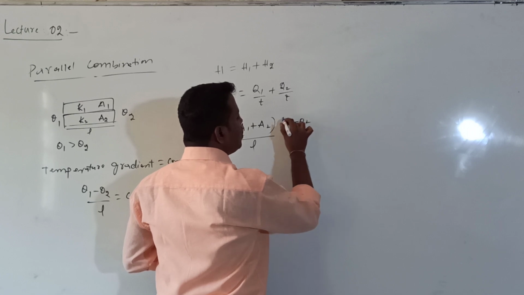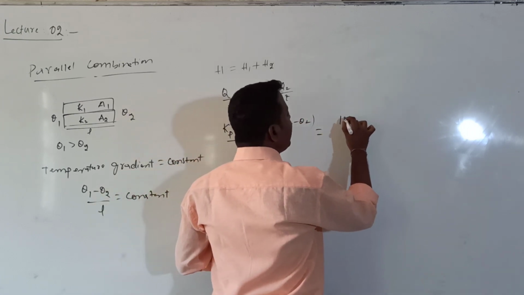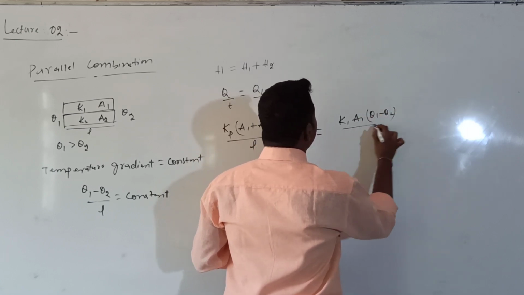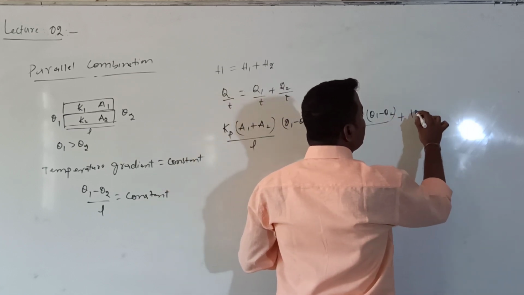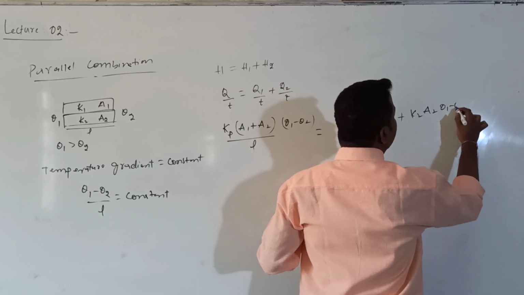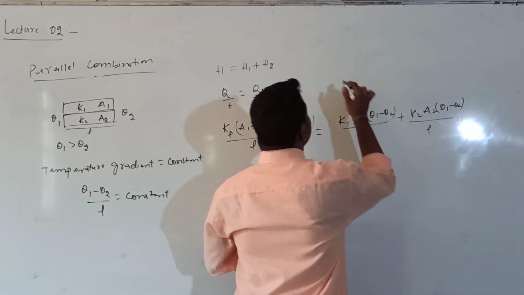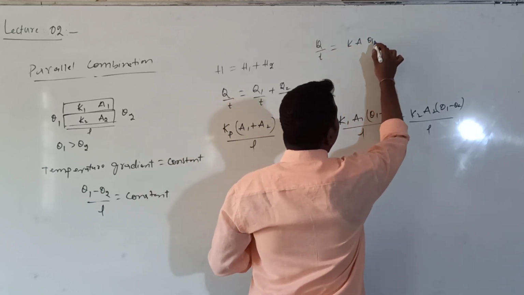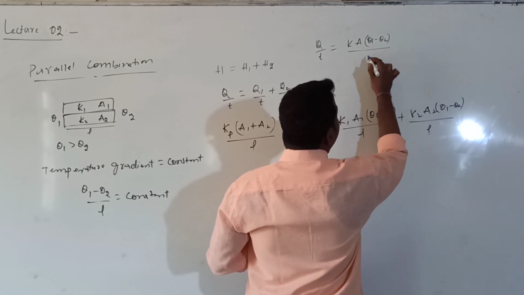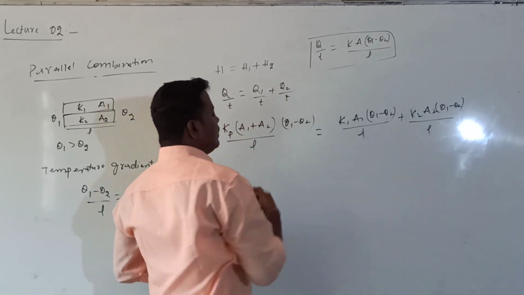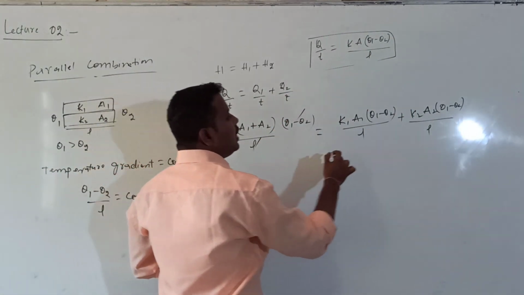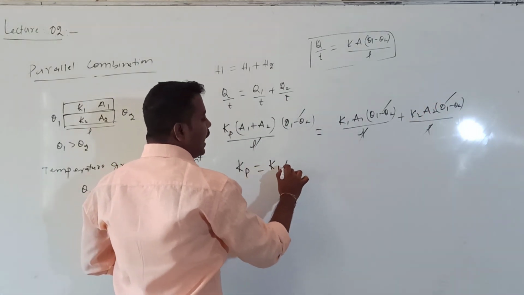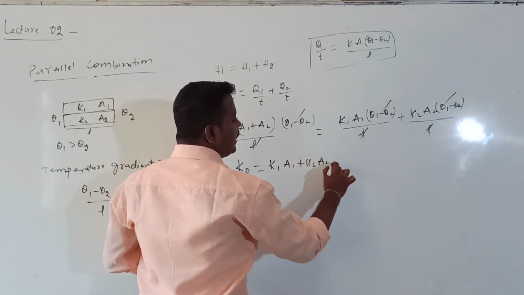Otherwise you can write it like this: Kp into (A1 plus A2) into (theta1 minus theta2) divided by L equals K1 into A1 into (theta1 minus theta2) divided by L plus K2 into A2 into (theta1 minus theta2) divided by L. This is according to the formula for heat transfer by conduction, K into A into (theta1 minus theta2) divided by L. In this, theta1 minus theta2 and L will cancel. Then Kp equals K1 A1 plus K2 A2 divided by